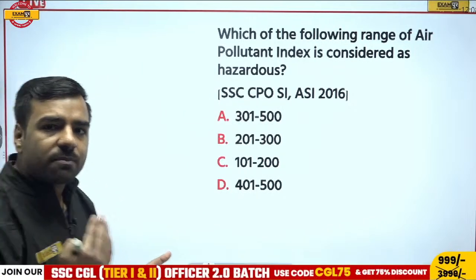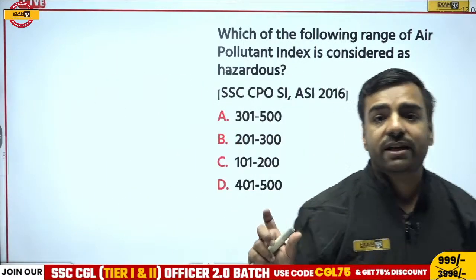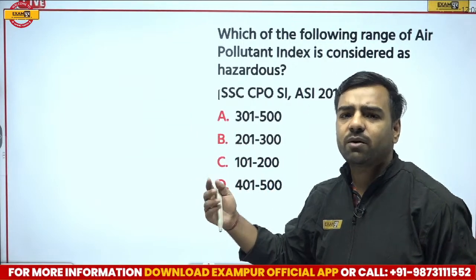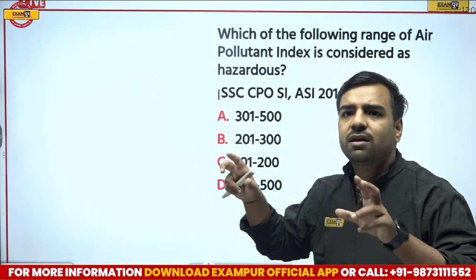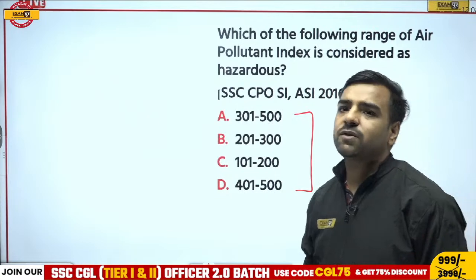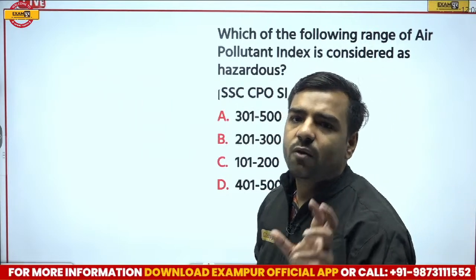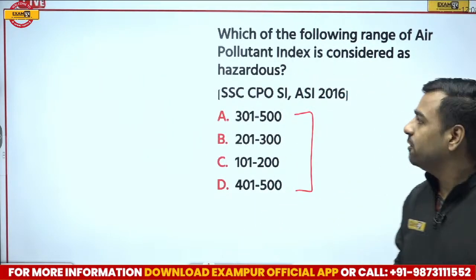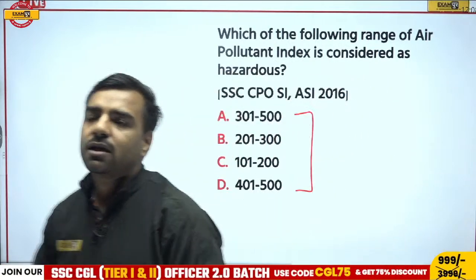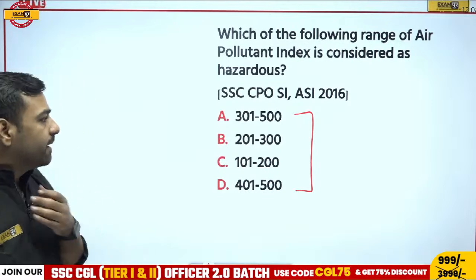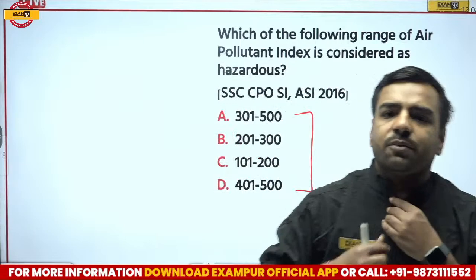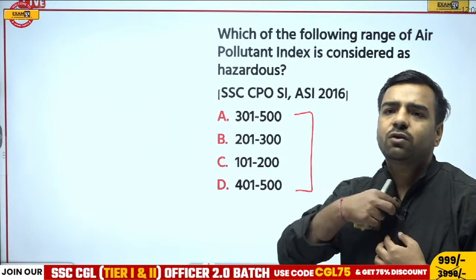So this is the part where the air quality index is increasing, where we can say the quality is not good, and that's why we have that particular range which tells us about the air quality. So which is that particular index which will tell you that air has become hazardous and it's not good to breathe in? Akhilesh is the first one to answer this, that the range is 301 to 500. Vikram, do you also want to go with the same option?